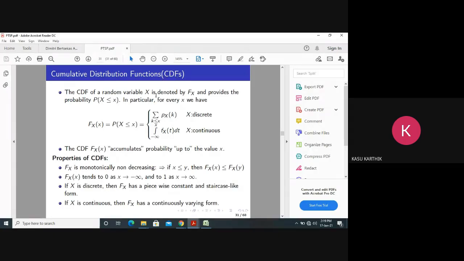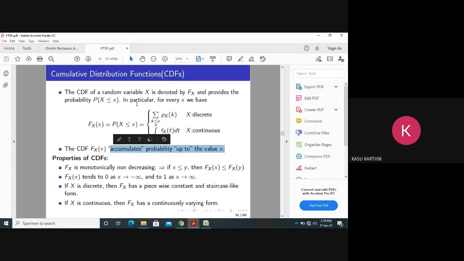Coming to the CDF. Till now we have seen the probability mass function and the probability density function. Now we have to see the CDF, the cumulative distribution function. Remember, we have a CDF for the continuous random variable as well as the discrete random variable. These are simple formulas. CDF means cumulative, which means accumulation of probability up to the present value x.